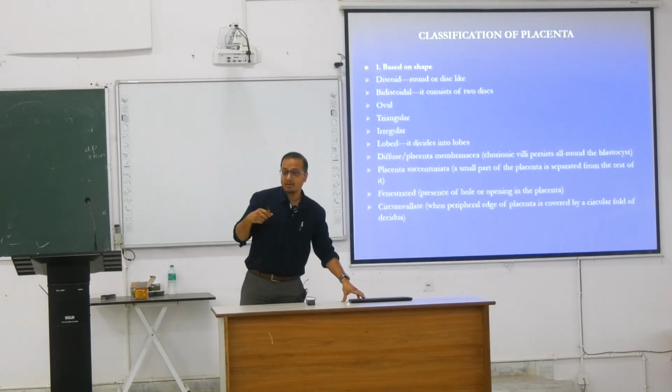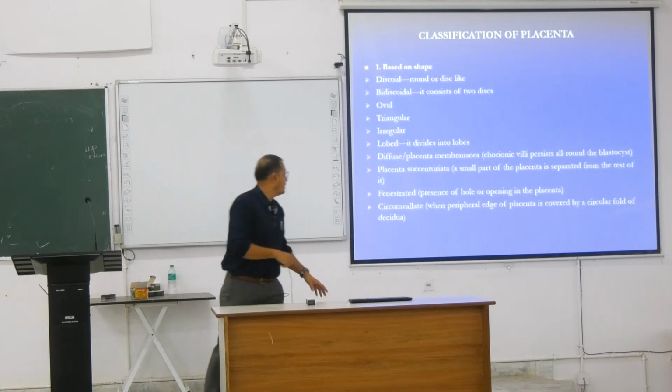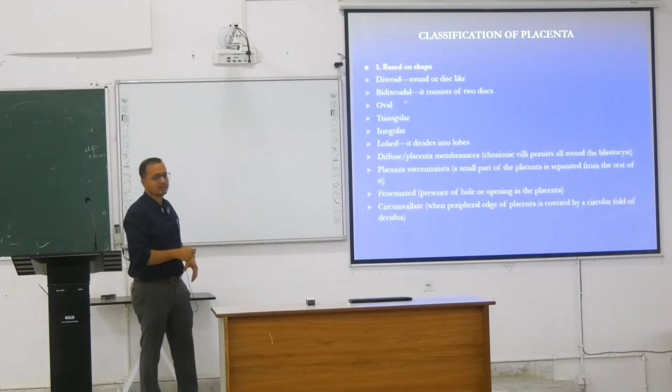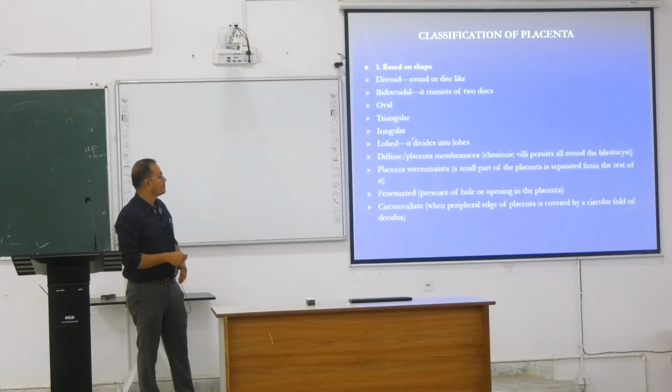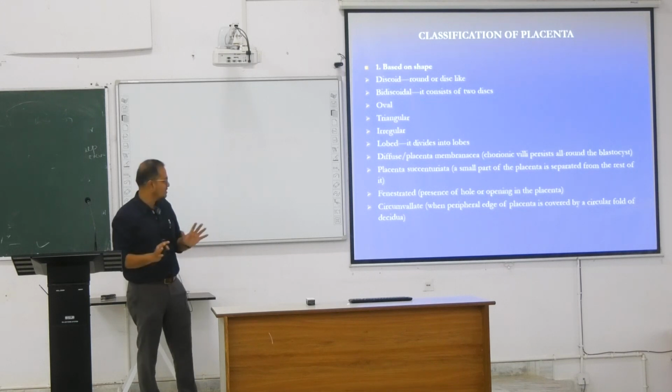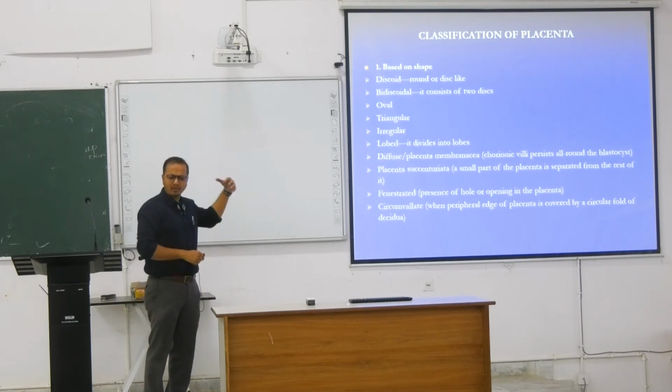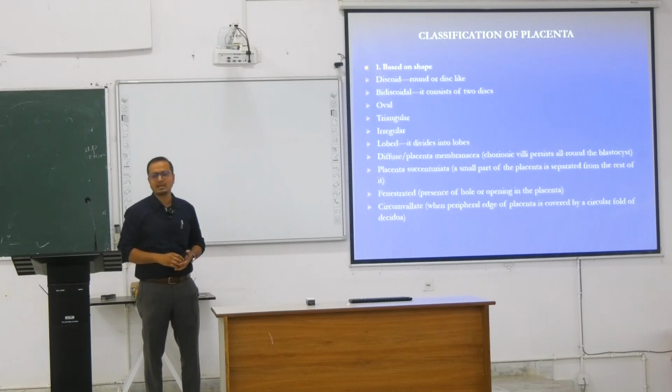Now, classification of the placenta, it's not required, we're just saying it for the sake of understanding. It may look like different shapes. It may have a circular shape, an oval shape, triangular, irregular, etc. It's not required. It has different kinds of placental classification as well.